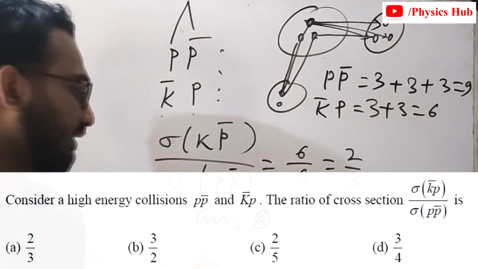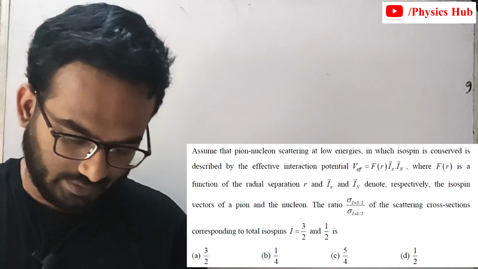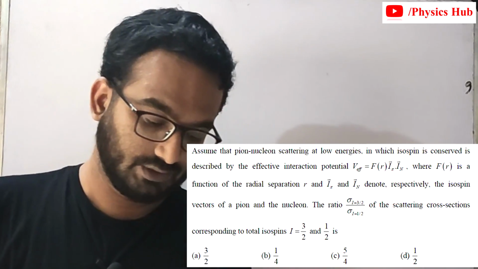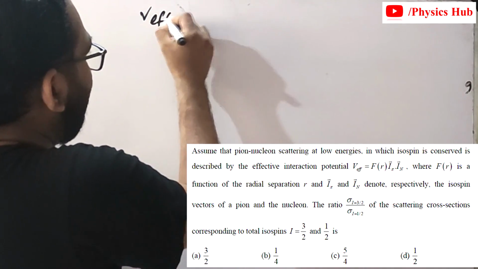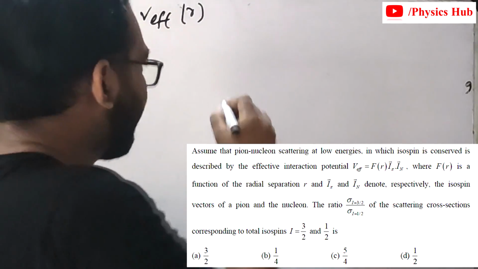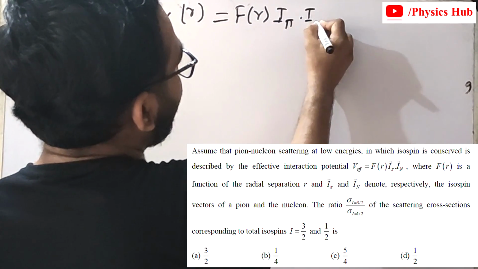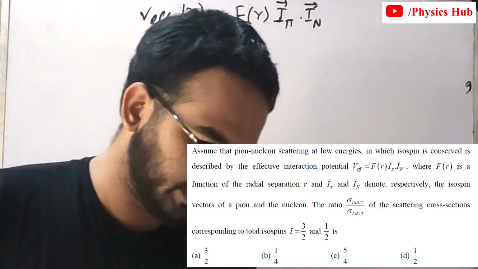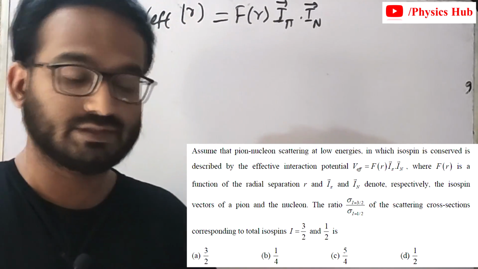Now let's move forward to the next question, question number 3. The question reads like this: assume that pion-nucleon scattering at low energies, in which isospin is conserved, is described by the effective interaction potential V effective of r equals f of r, I pion dot I nucleon, where f of r is a function of the radial separation r, and I pion and I nucleon denote respectively the isospin vectors of pions and nucleons.